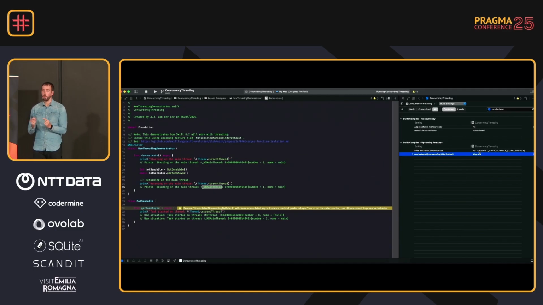And they, on purpose, don't do it automatically. They don't change the code for you, because you want to think about each method. It's not always necessary to run something on the background thread. It might have been a non-isolated instance, but maybe that was just a coincidence, right? So think about it per each method, and I'll tell you later how to solve it.